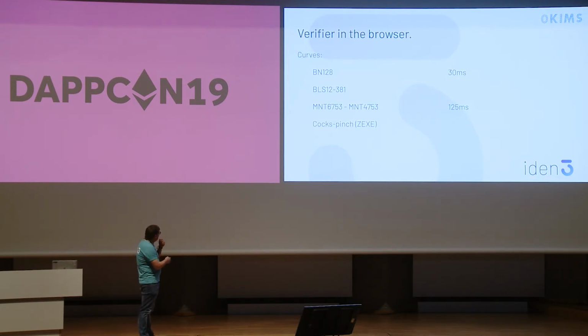Then we have MNT 6753 and MNT 4753. This is a very, very interesting curve because with this curve you can create recursive snarks. With recursive snarks, you can handle a lot of things, for example, for scalability. You can create a proof that proves another proof. You can create, for example, a tree of proofs and delegate the generation of the proof to many servers.